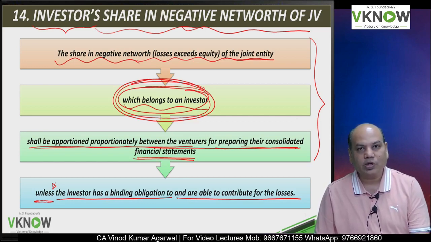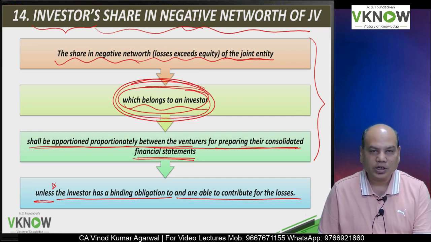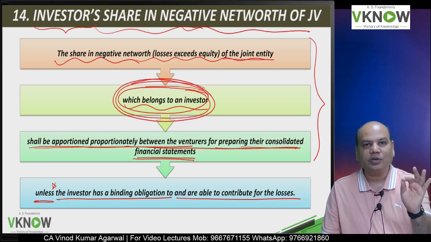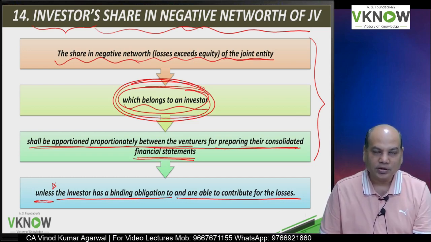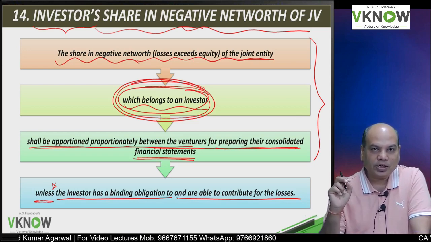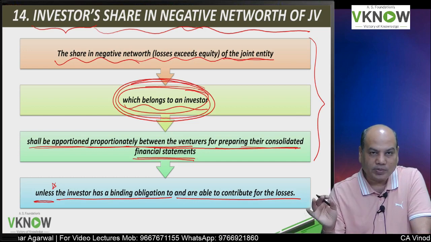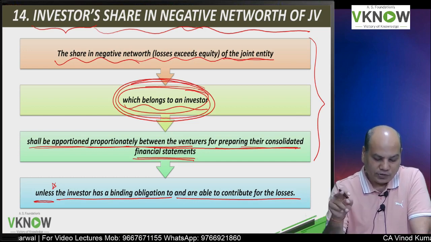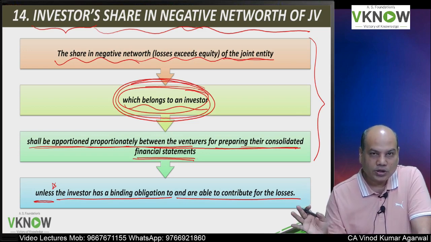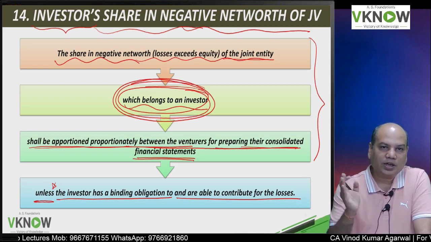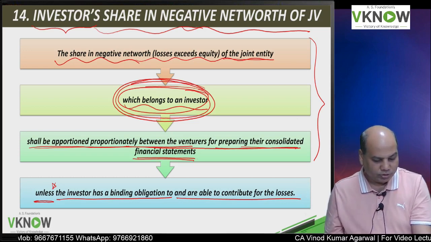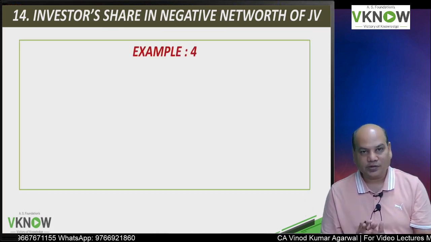Logic: the investor will not pay more than whatever capital he has contributed. The liability of an equity shareholder is limited to the extent of the capital, nothing more than that. However, if the investor has given a guarantee or entered into any kind of commitment or obligation, and is able to make good on that, then we are not going to record the losses of the investor in the financial statements of the venturer.